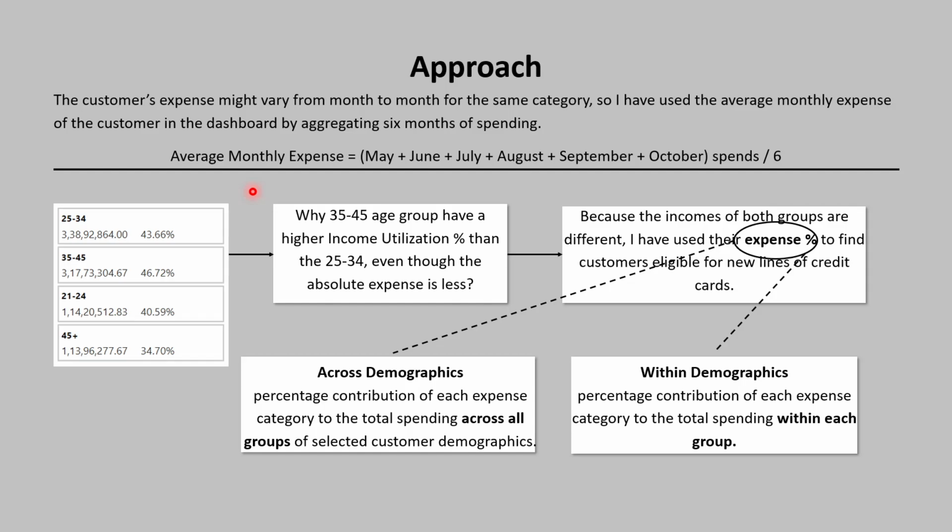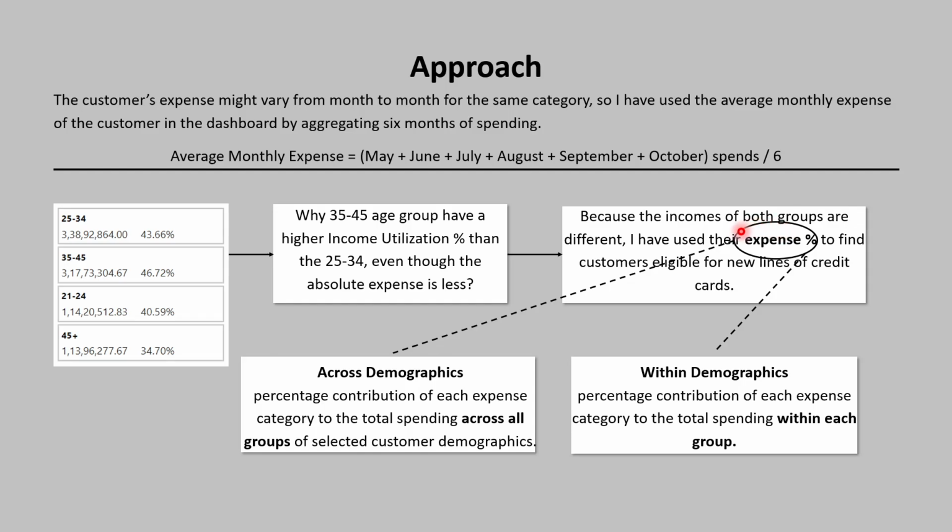Why have I used expense percentage rather than income utilization percentage? One important thing to consider here is that I have considered their age groups. These are expenses and income utilization percentage. Why does the 35 to 45 age group have higher income utilization percentage than 25 to 34, even though their absolute expense is less? It is because the incomes of both groups are different. So I have used their expense percentage to find the customers eligible for new lines of credit cards.